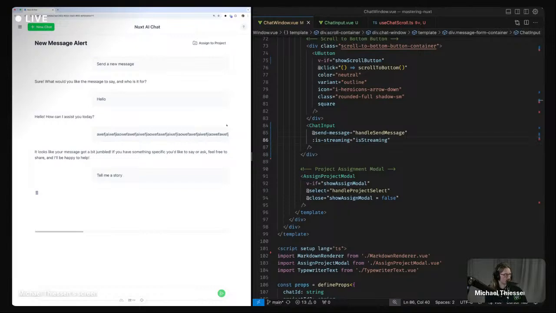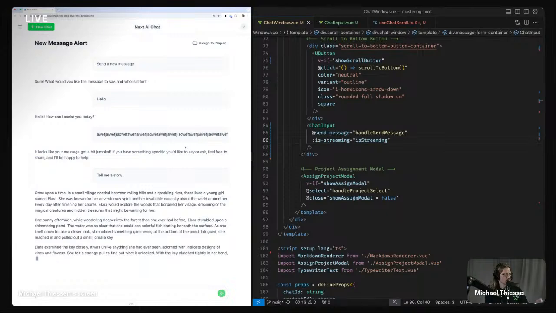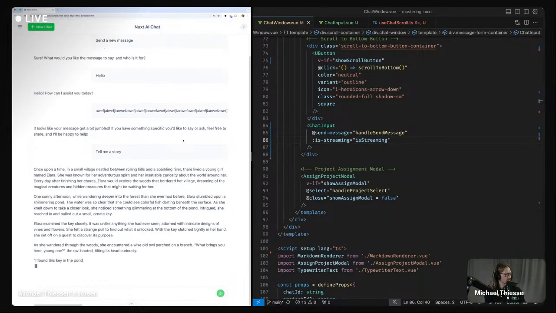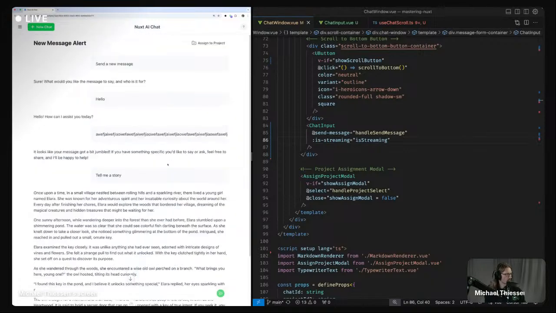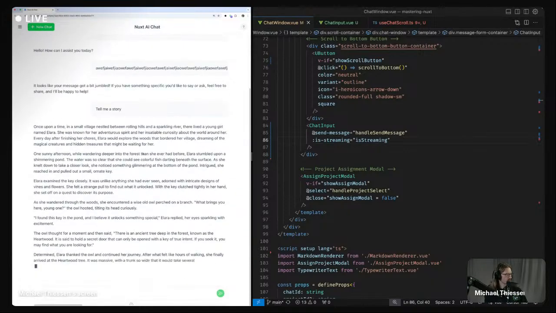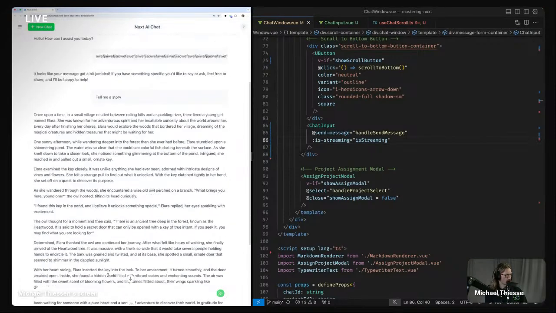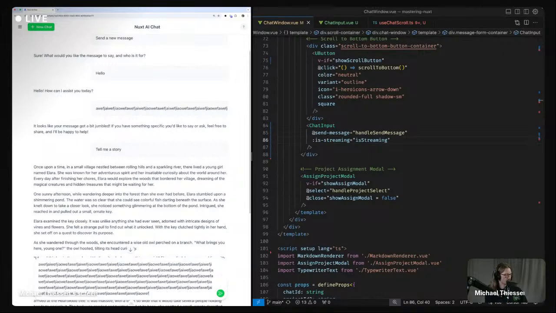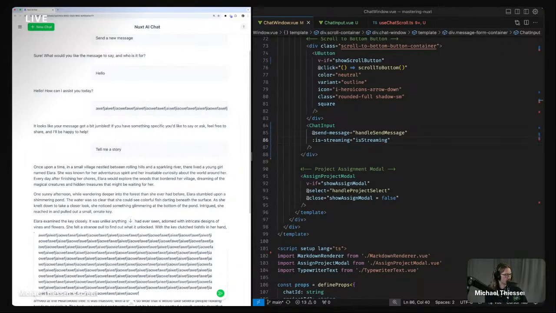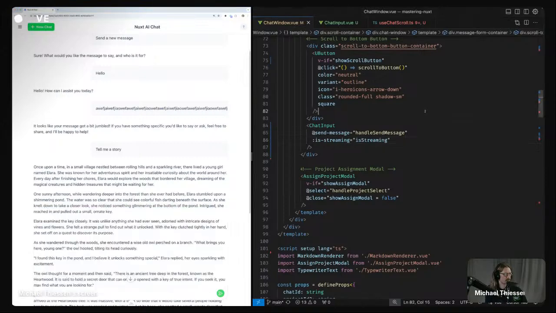tell me a story, so I get a longer output from it, so I can test the scrolling again. Okay, so if I scroll up, this scroll button appears. Then if I paste in a bunch of text, it resizes nicely for us. Perfect. Okay, so that's nicely done.